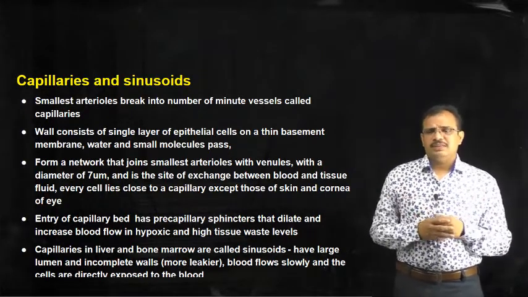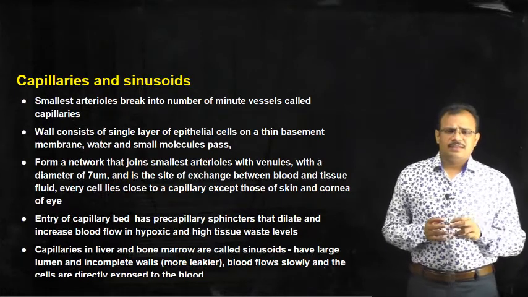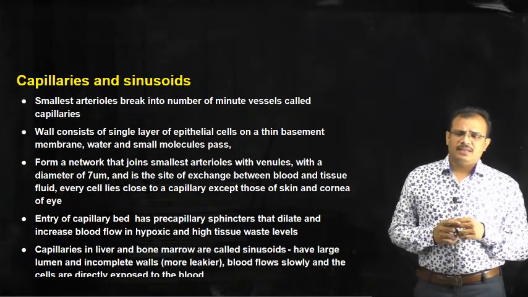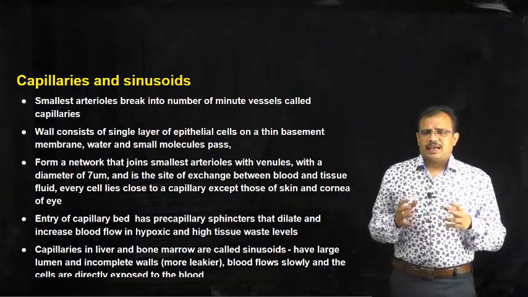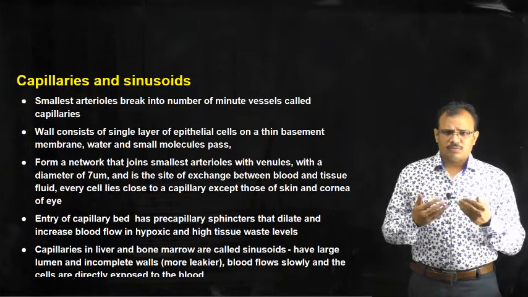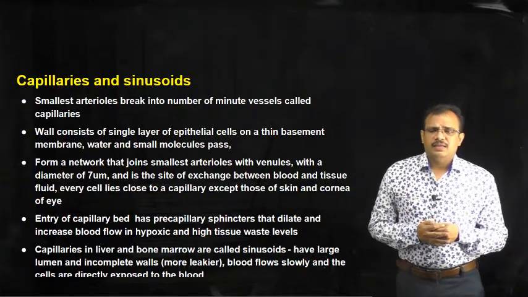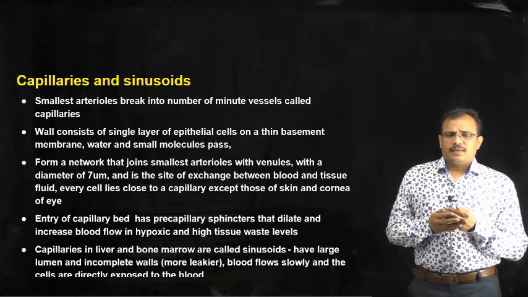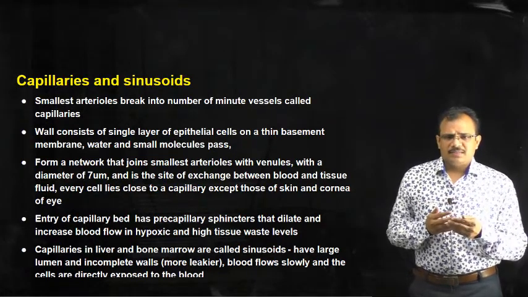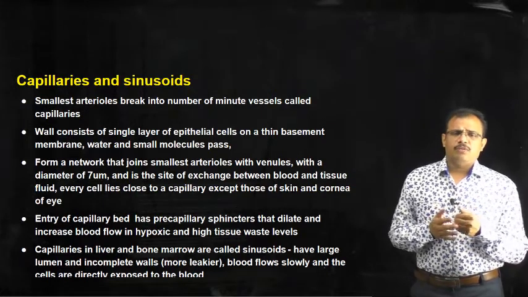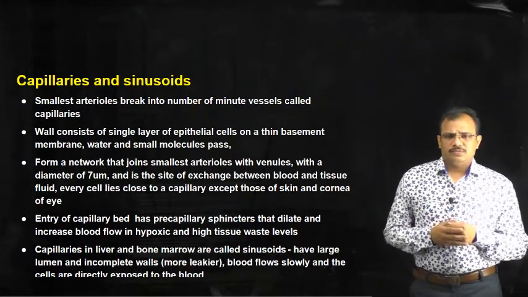So, these are capillaries. Capillaries have a single layer of endothelial cells, and they form a large network of smaller blood vessels. The arterioles divide into capillaries, and the capillaries once again unite to form venules.